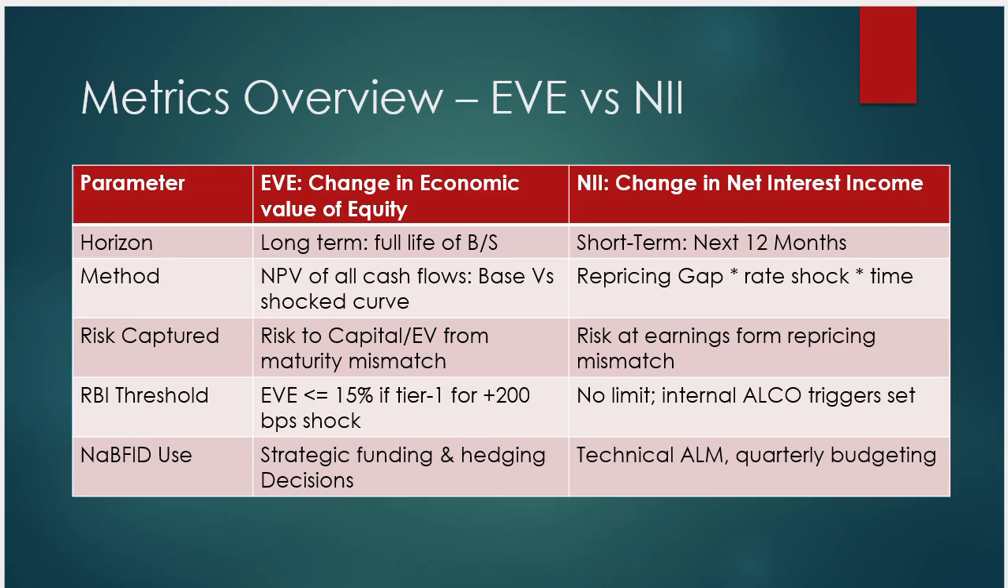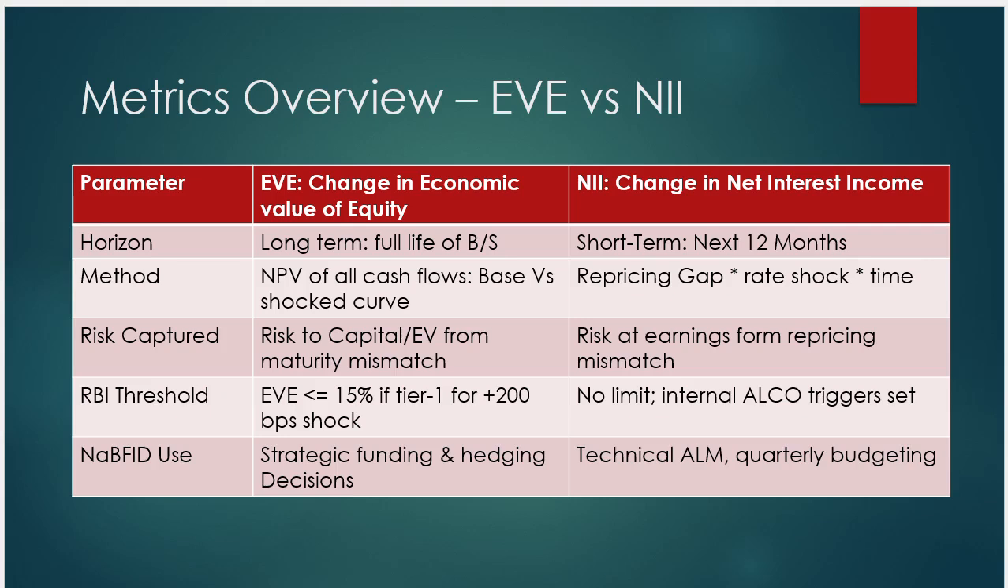If the interviewer asks you what factors impact the interest rate banking book, or what the interest rate banking book is, you should explain these things. The parameters we consider are the change in economic value of equity and the change in net interest income. The first one is horizon. The change in economic value of equity is long term and covers the full life of the bank's balance sheet, or BS. It is calculated over a long duration.